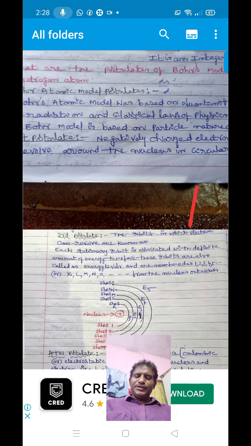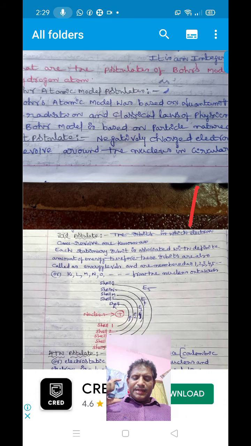The third postulate is, each stationary orbit is associated with a definite amount of energy. Therefore, these orbits are called energy levels or energy shells or stationary orbits.